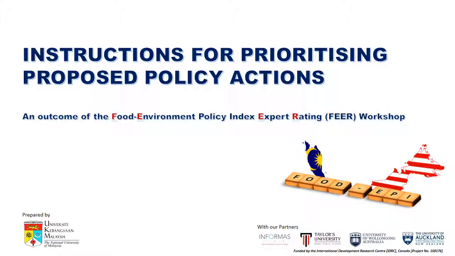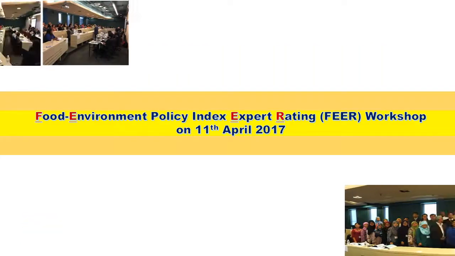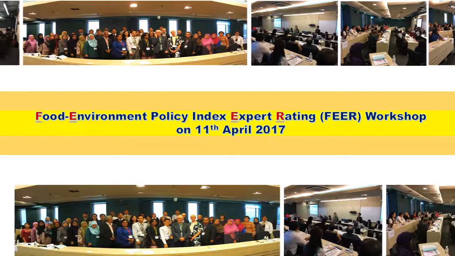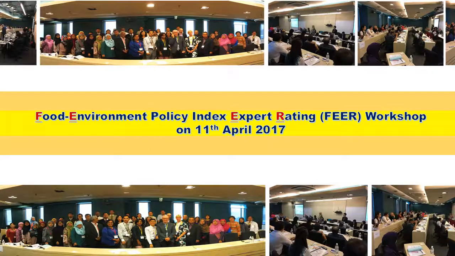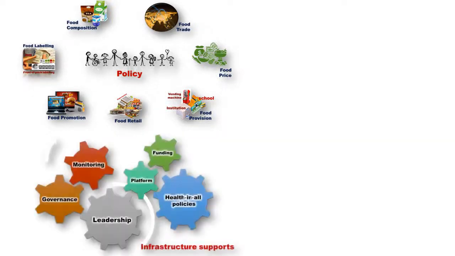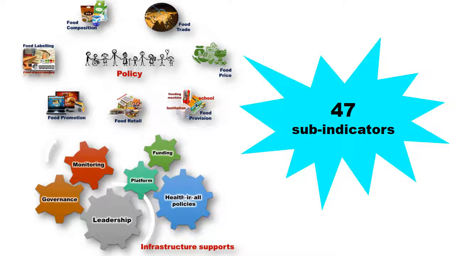Good day to all. This video will provide the instructions for prioritizing proposed policy action, which is an outcome of the Food Environment Policy Index Expert Rating Workshop. On 11 April 2017, the first peer workshop was conducted and was attended by 24 experts and also government stakeholders. In this one-day workshop, we managed to cover 13 domains, covering the policy as well as the infrastructure support, and we have discussed almost 47 sub-indicators.